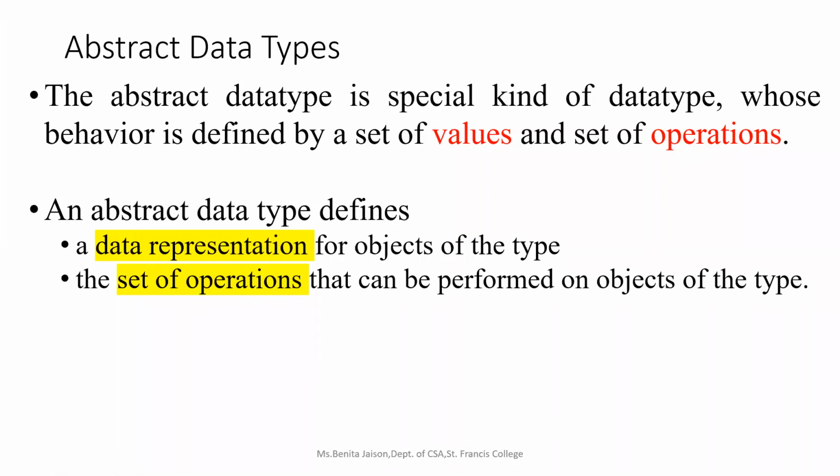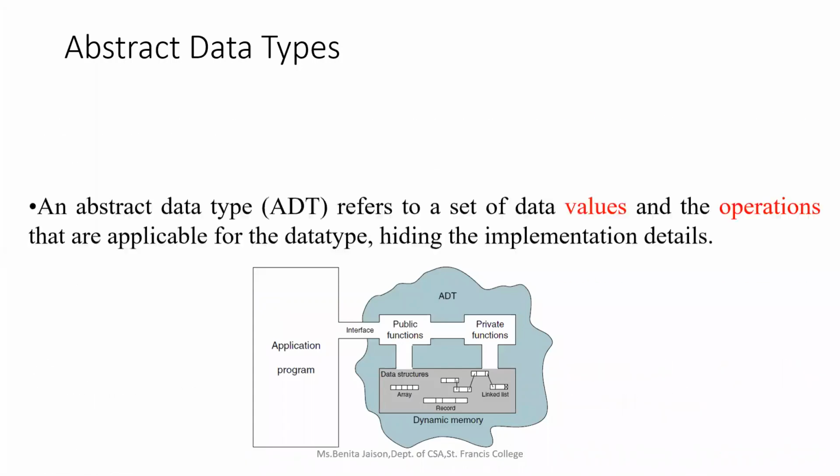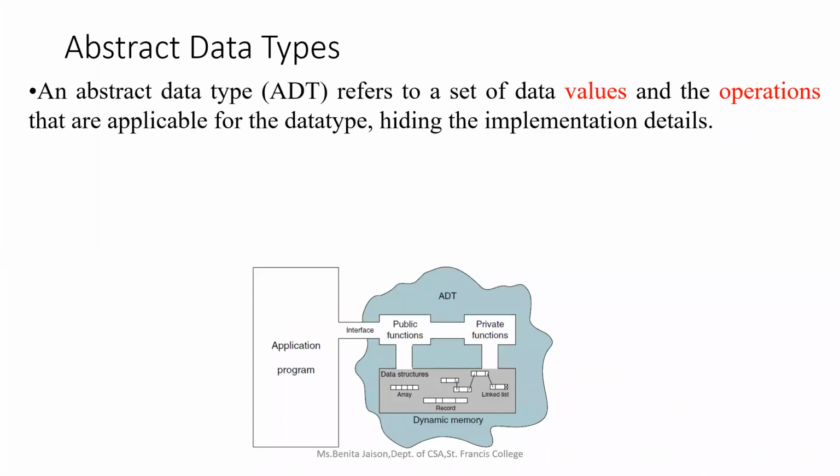So what are the different ways of storing the data depending upon the data structure? In arrays, it will be arranged in a linear fashion, and you can access it with the index number. In a linked list, it is like a collection of nodes. So each of these abstract data types will have its own data representation, and it will have a set of operations. I'll continue abstract data type in the next class.